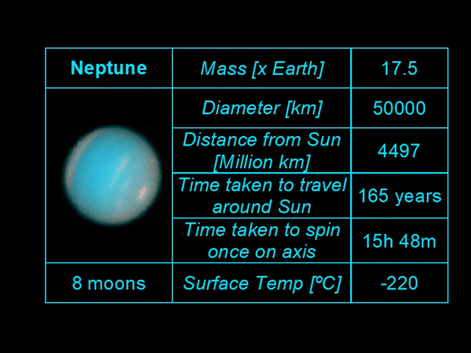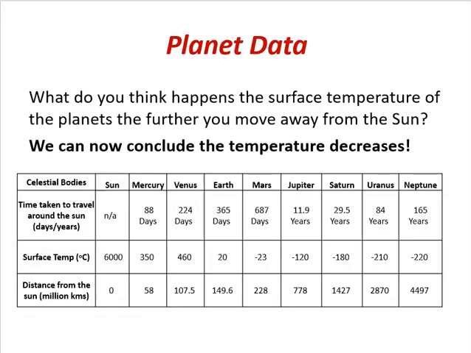And then finally Neptune. Neptune's mass is 17.5 times that of the Earth. This is its diameter, distance from the sun, time taken to do one orbit around the sun, time taken to do one rotation on its own axis, and then its surface temperature is minus 220 degrees, and it has 8 moons. So these are all the individual data points in relation to the planets that are in our solar system. So hopefully you've recorded all of that in the table, and we'll have a look at this table. So what can we say in relation to the planet data?